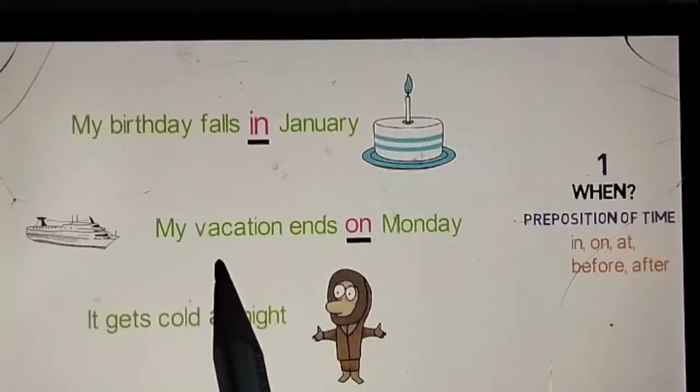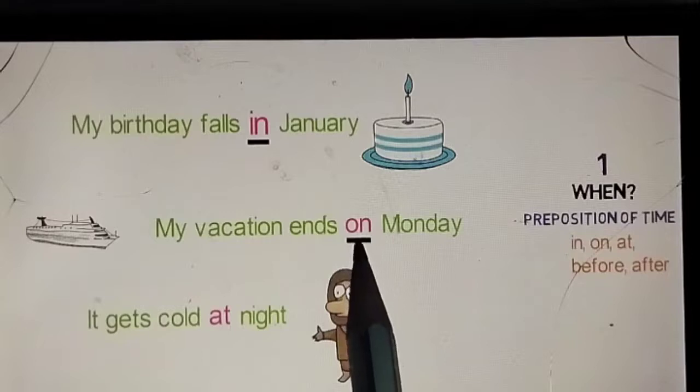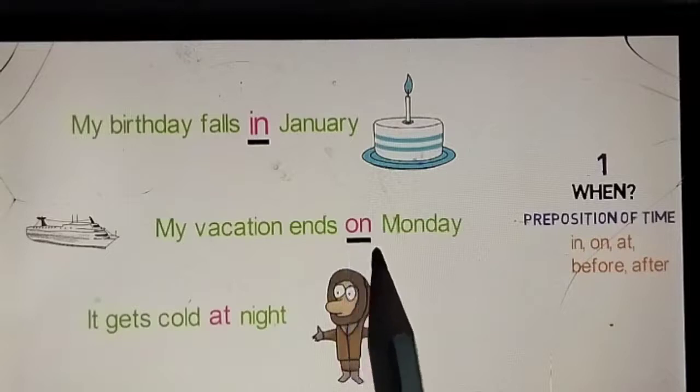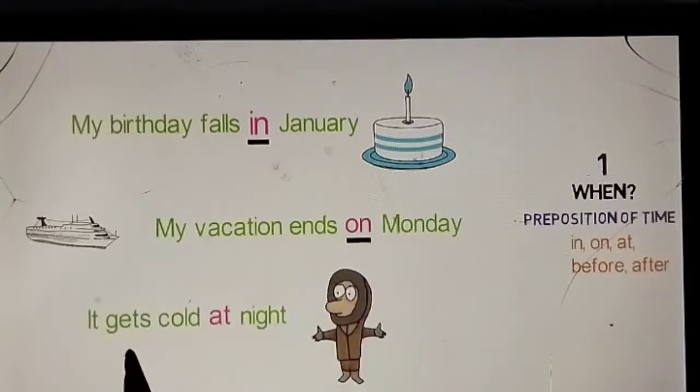When my vacation ends, it ends on Monday. On here is a linking word and hence is a preposition. Next example is it gets cold at night. When it gets cold, at night. At here is a linking word and hence is a preposition. Remember that this preposition links when one thing happened in context to other.